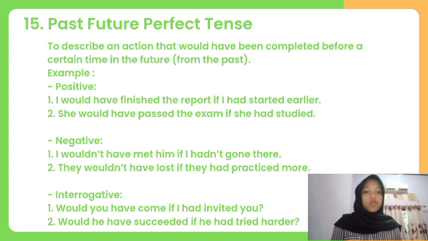Example, in a positive way is, I would have finished the report if I had started earlier. She would have passed the exam if she had studied. In a negative way is, I wouldn't have met him if I hadn't gone there. They wouldn't have lost if they had practiced more. In an interrogative way is, would you have come if I had invited you? Would he have succeeded if he had tried harder?